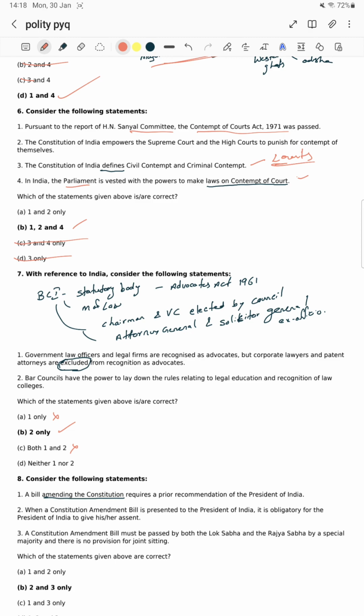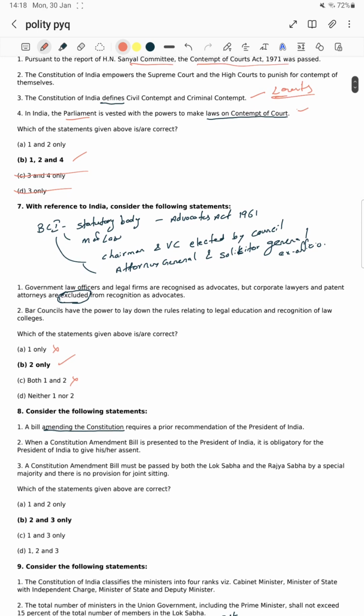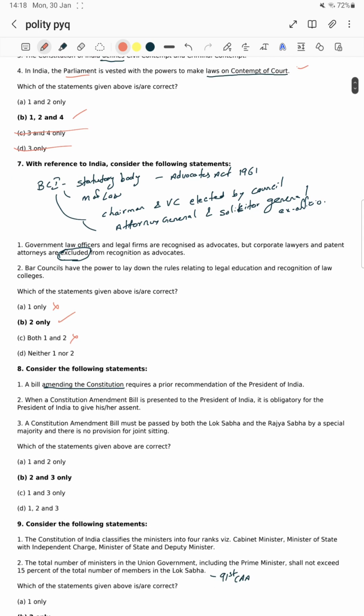Attorney General and Solicitor General are ex officio members of the Bar Council of India. They are the ex officio members. Attorney General of India is the highest law officer. Okay. The last time also, a question on the Attorney General was asked. We will see further. Next. Okay, note this down. We will discuss much more details about it in the crash course.